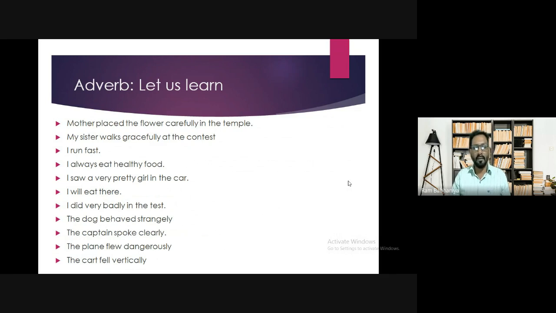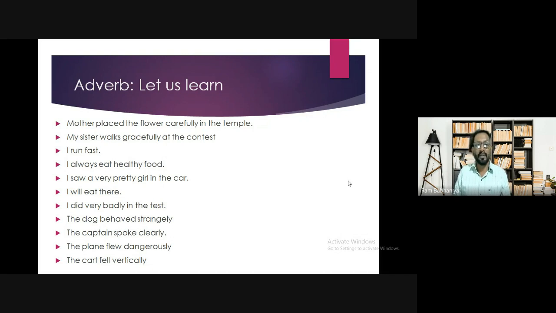Next, the plane flew dangerously. So if I ask you, how did the plane fly? You can say dangerously. The car fell vertically. How did the car fall? You can give the answer vertically. So now again, right from the first sentence, when I say that mother placed the flower carefully in the temple, what is the type of adverb used over here? It is adverb of manner.